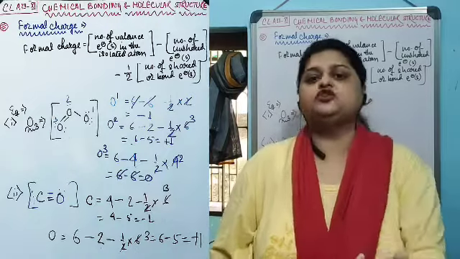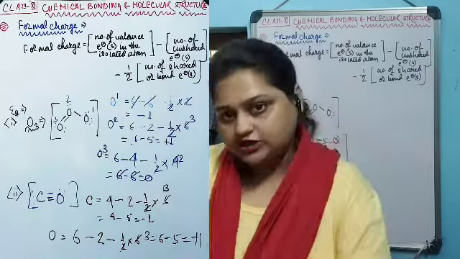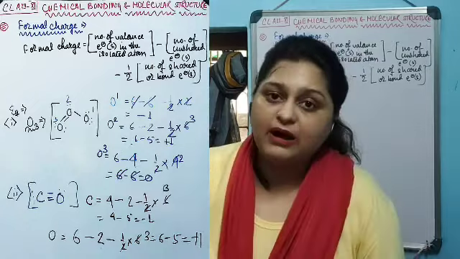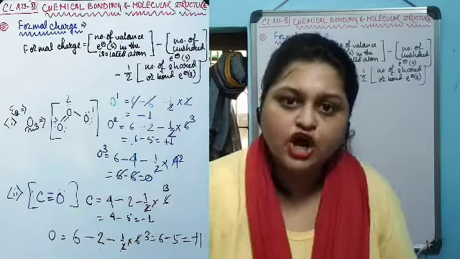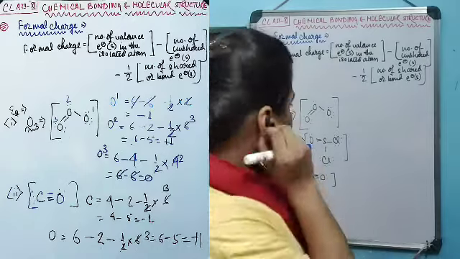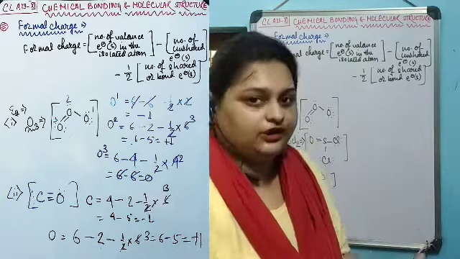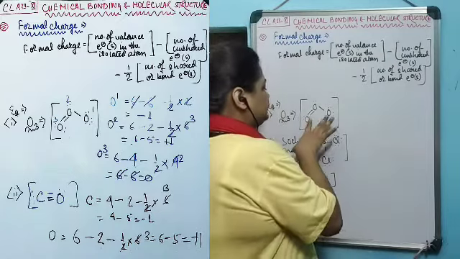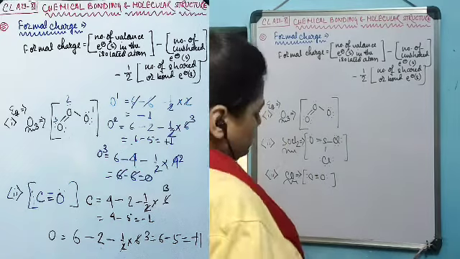This is the main concept of formal charge. Formal charge is the fraction of charge that is borne by the individual constituent atom in a polyatomic species to create the entire charge of the species. Like for O3, the entire species is neutral, meaning it is not a charged species, but this is the Lewis dot structure of the covalent molecule O3.